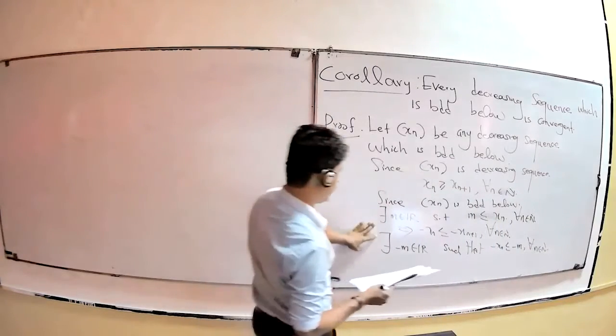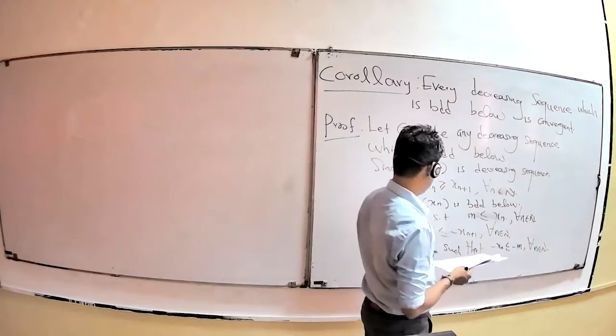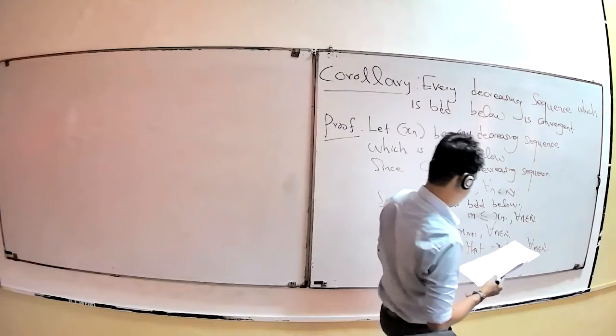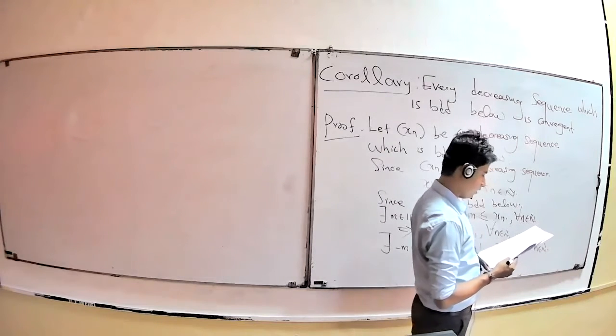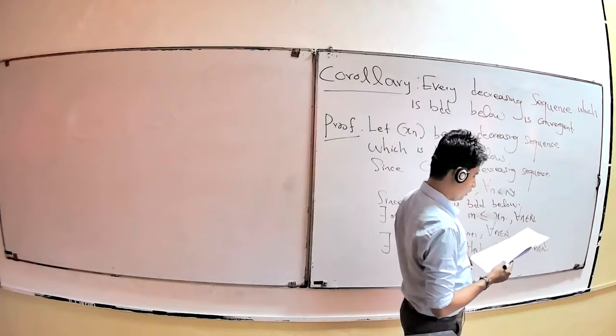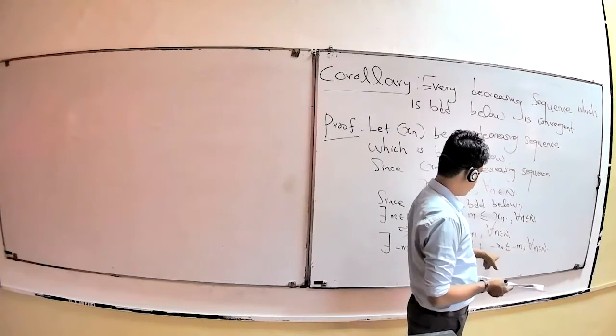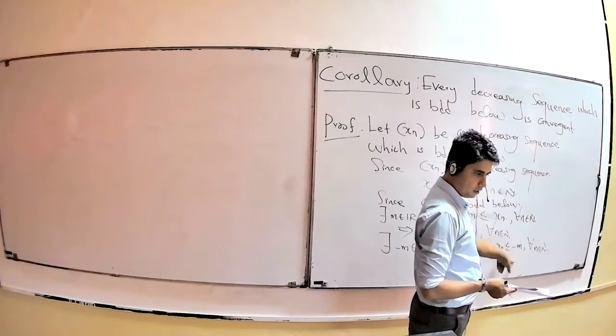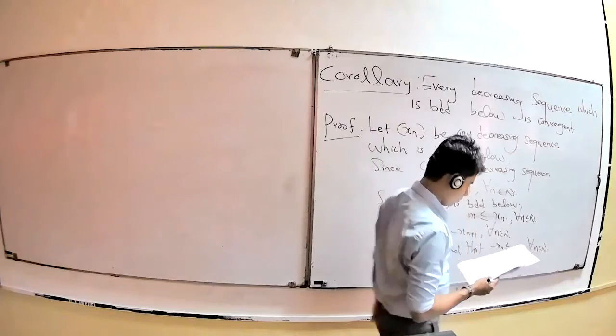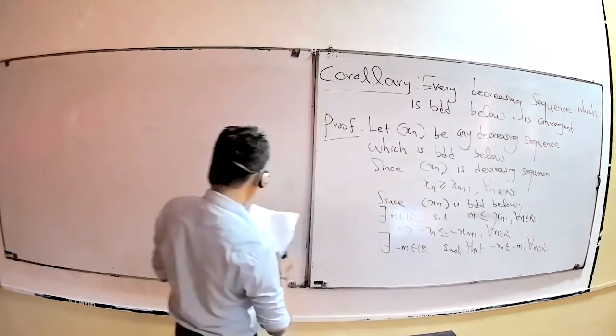From this part, you can say that minus Sn is an increasing sequence, right? Minus xn is an increasing sequence, and also it is bounded above. It is about minus m: minus Sn less than or equal to minus m. This is bounded above, okay? Therefore, we can use the previous theorem.